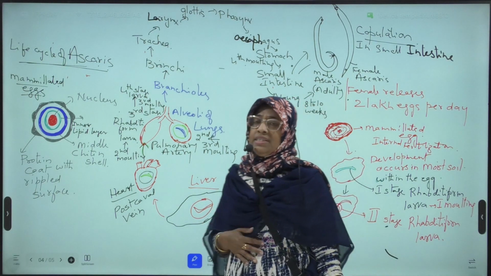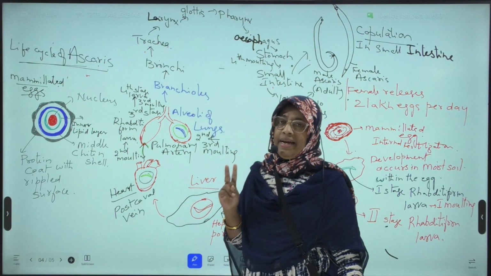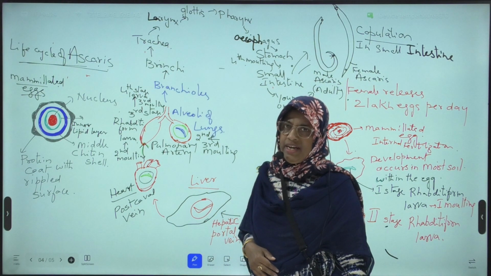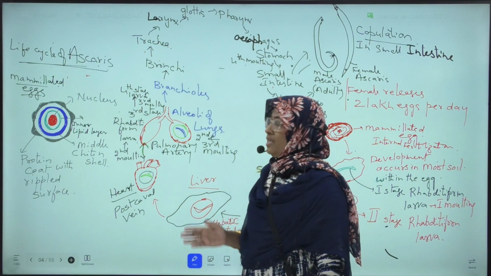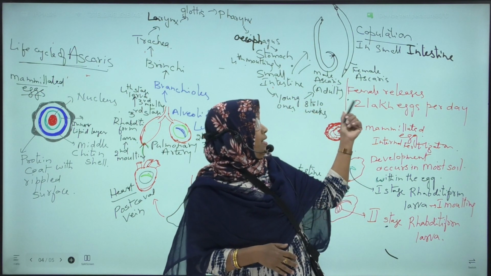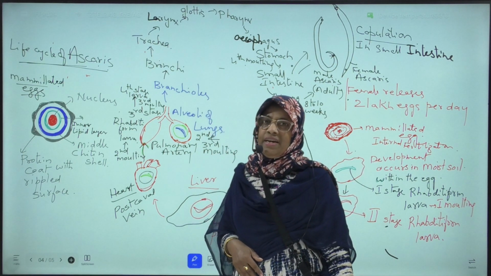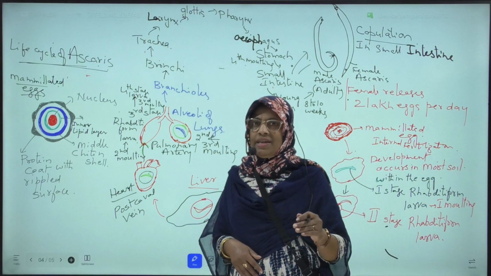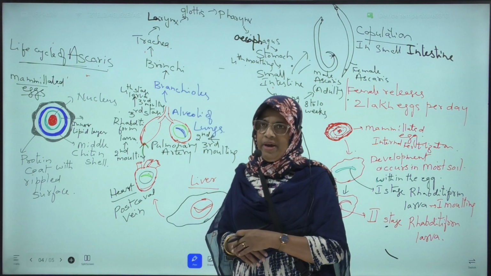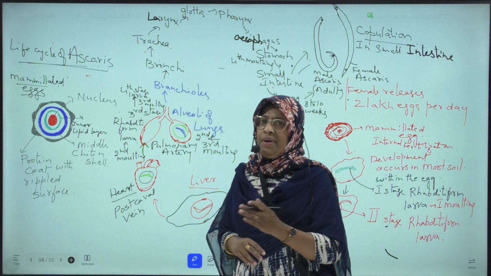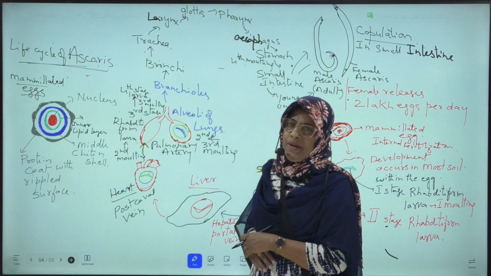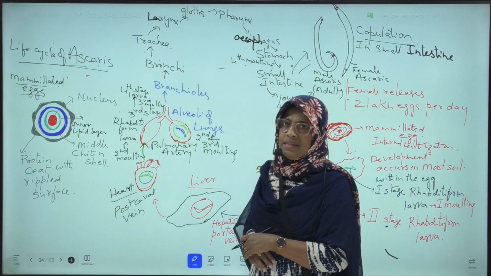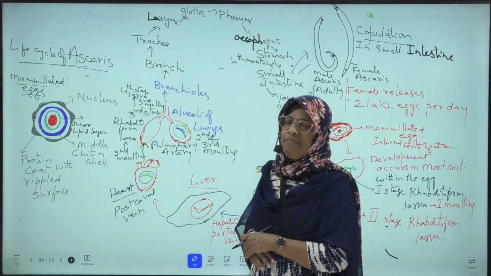What is the infective stage of Ascaris to man? Second stage rhabditiform larva is the infective stage of Ascaris to man. Male and female Ascaris live in the small intestine of man. In the small intestine, what happens between the male and female Ascaris? Copulation takes place.